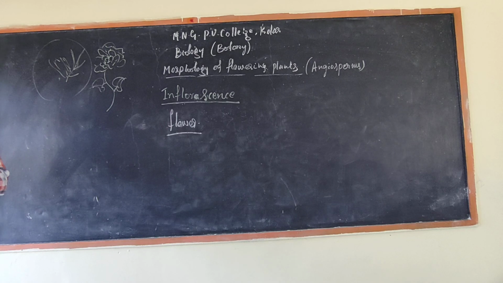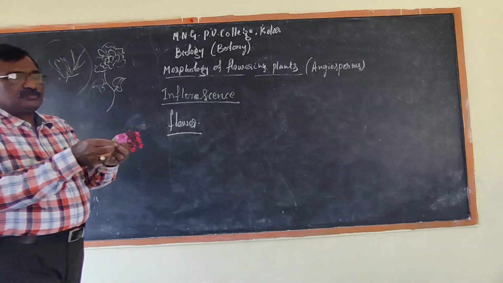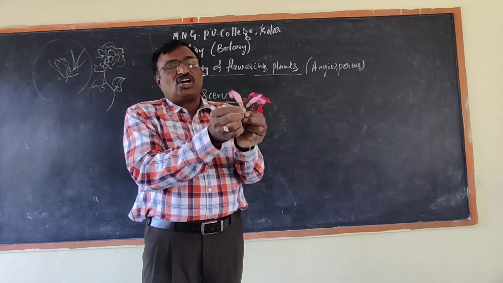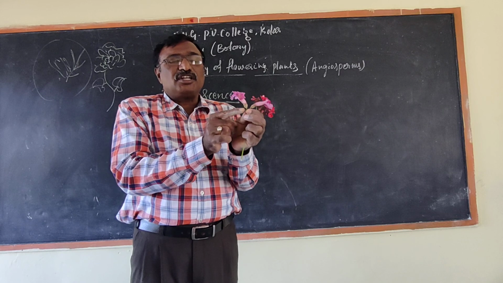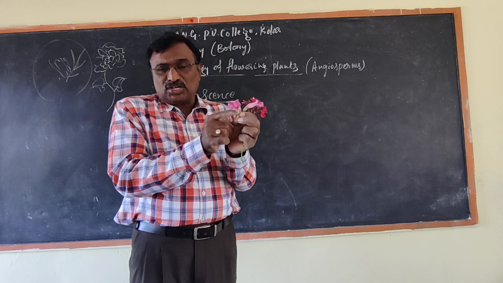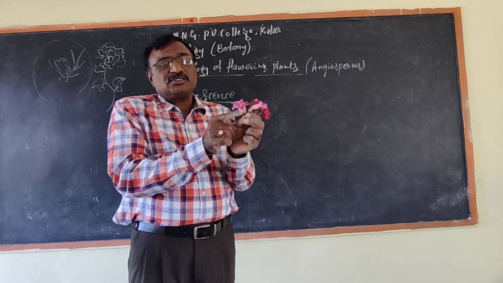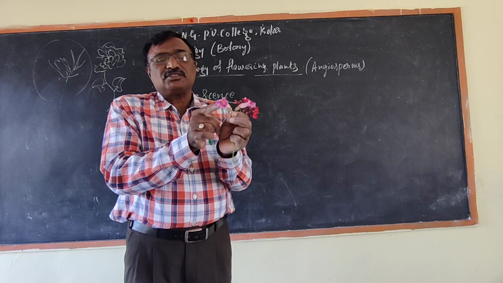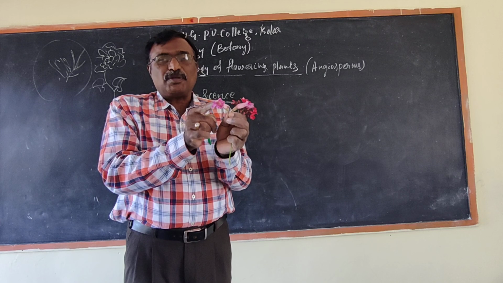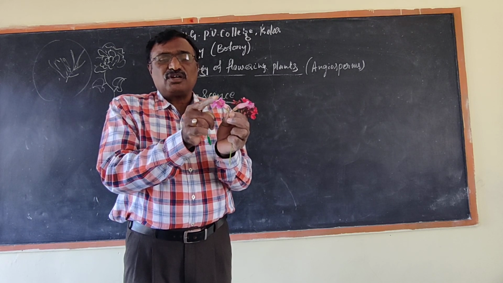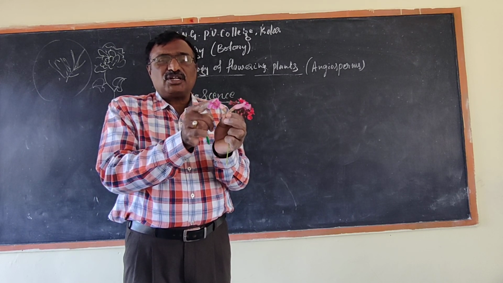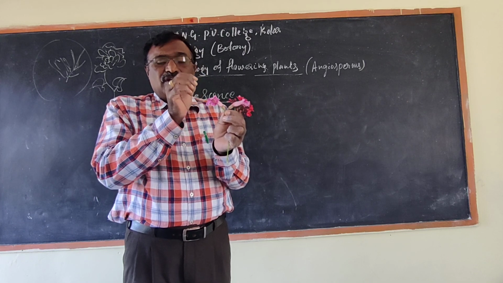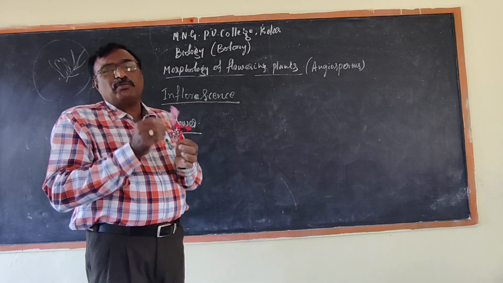Function of the pedicel or stalk. Function of calyx. Function of petals. Function of sepals. Function of androecium. Function of gynoecium. Everything you should remember.